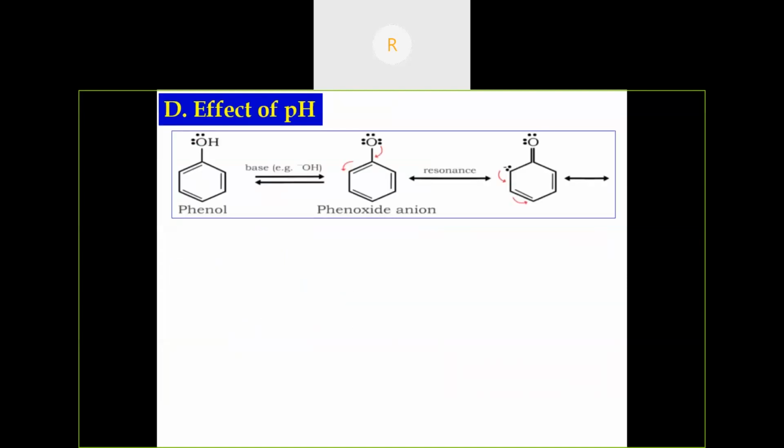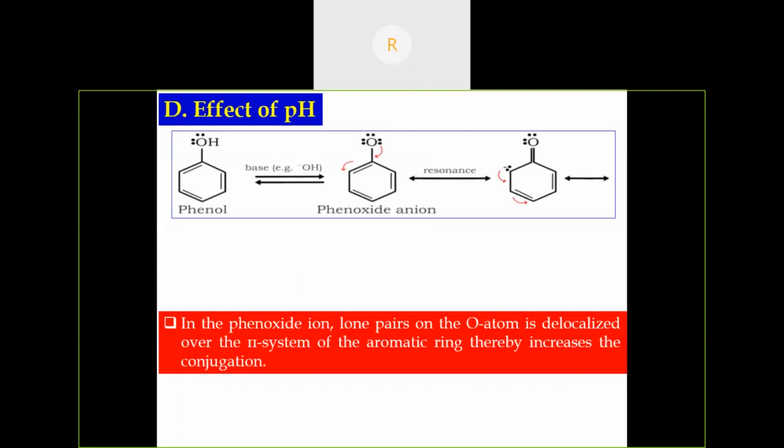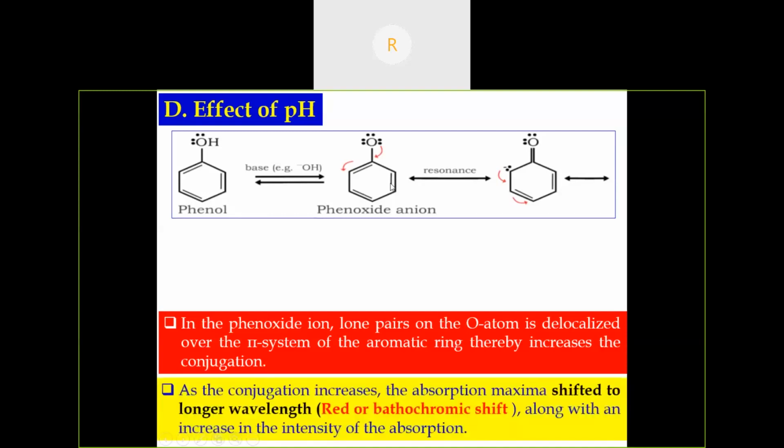Then effect of pH. See, this is a phenol. In the presence of base, it abstracts a proton, then formation of phenoxide ion. So phenol is acidic in nature, phenoxide ion is a conjugate base. In phenoxide ion, the lone pair on oxygen atom is delocalized over the pi system of the aromatic ring, thereby increasing the conjugation. In phenol, there's much lesser conjugation, but in the case of phenoxide ion, the conjugation is maximum. Hence, as the conjugation increases, the absorption maximum shifts to a longer wavelength, that is redshift.